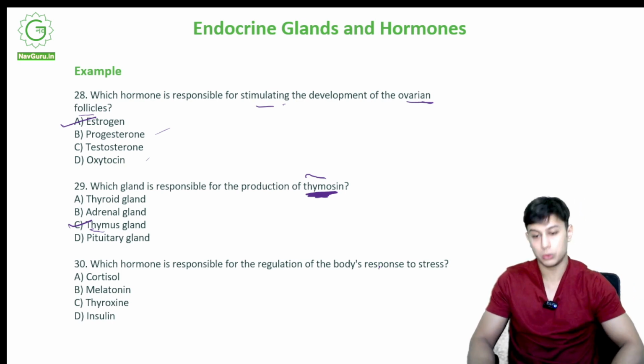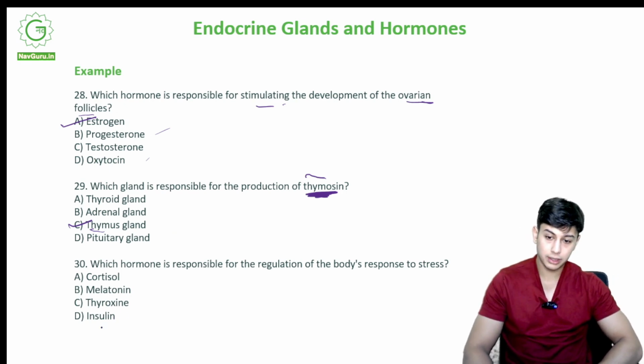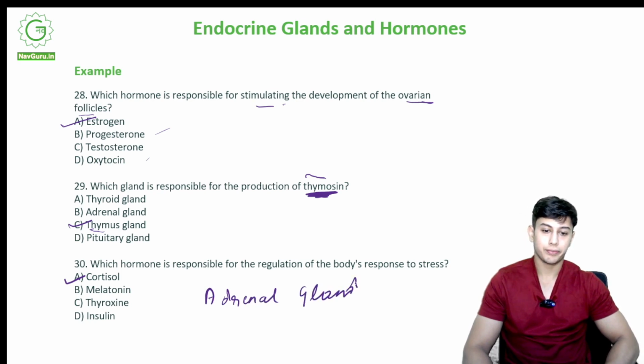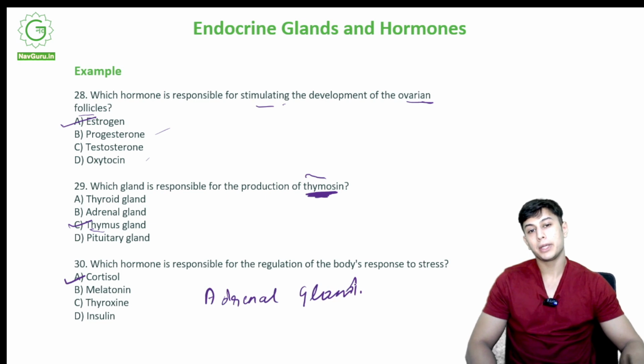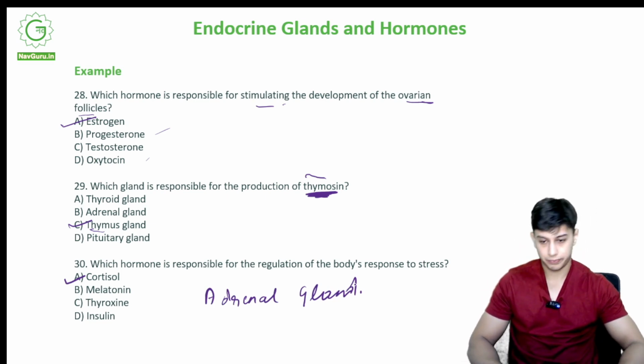What will it produce more? Cortisol, melatonin, thyroxine, insulin. It is correct A, cortisol, by the adrenal gland. My pituitary gland will direct the adrenal gland to produce more cortisol.